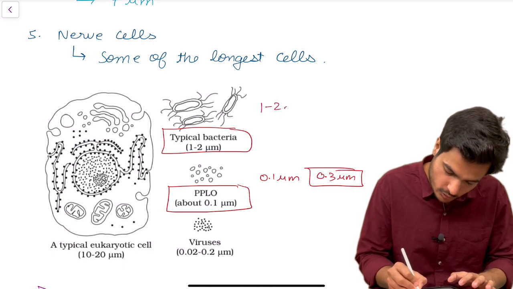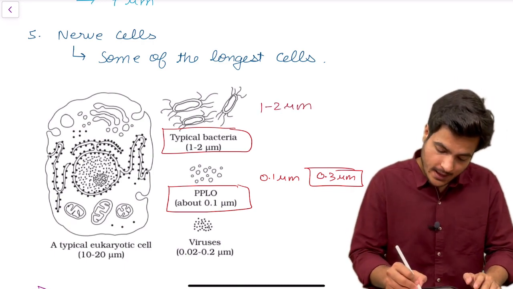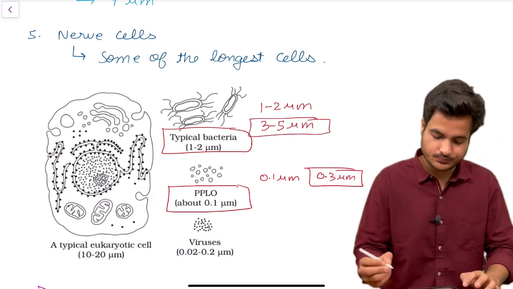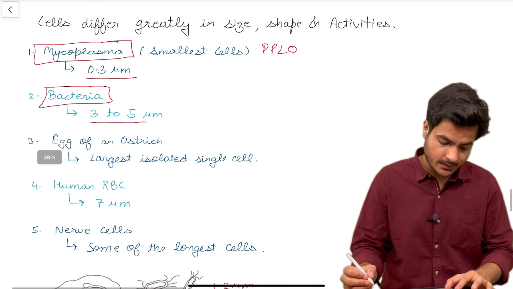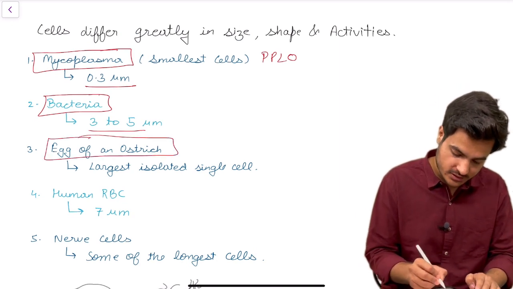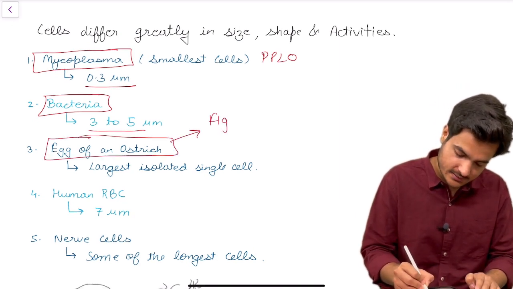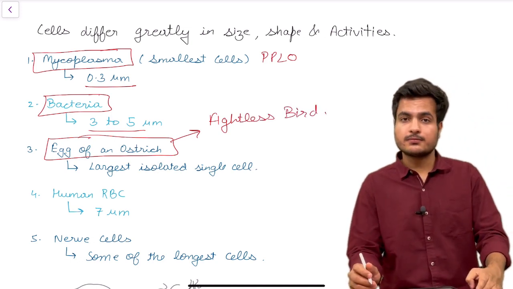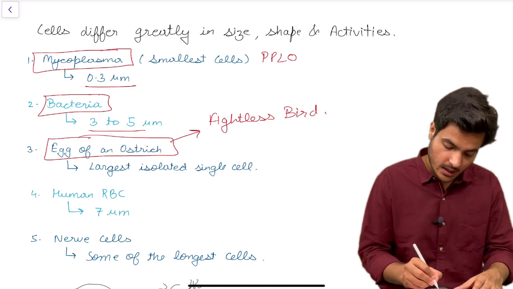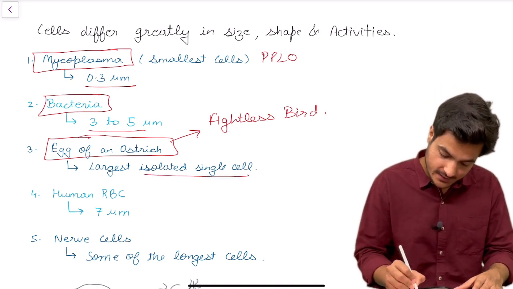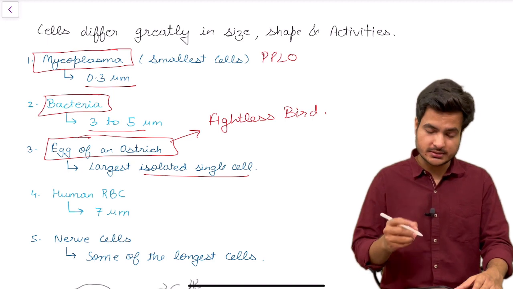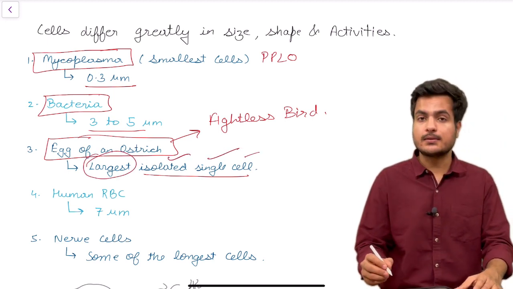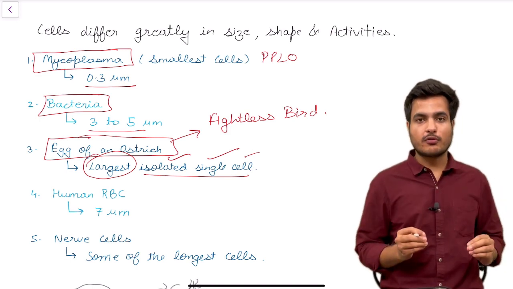So 1 to 2 micrometer in diagram and 3 to 5 micrometer as per NCERT text. Now let's see the third example, which is an egg of an ostrich. Ostrich is the flightless bird, the largest bird present on earth, and the egg of an ostrich is the largest isolated single cell. Largest cell is the egg of ostrich.